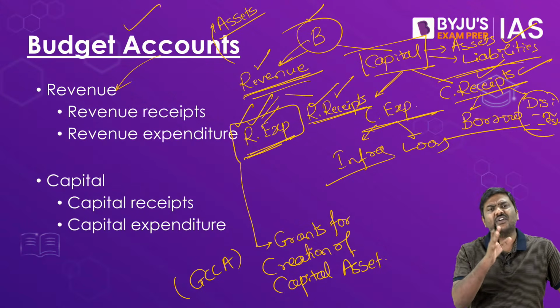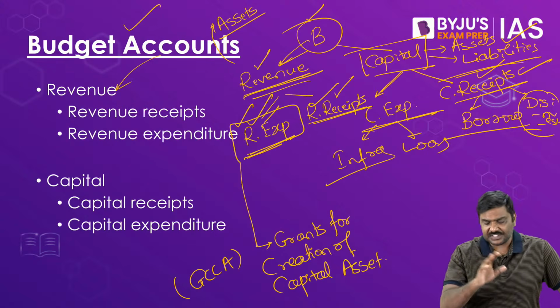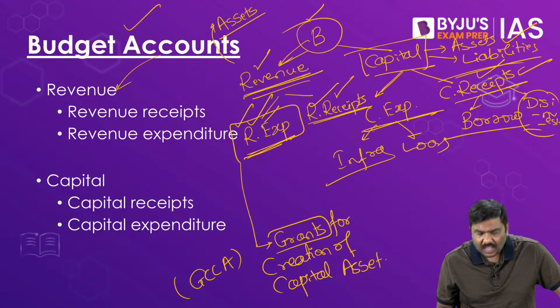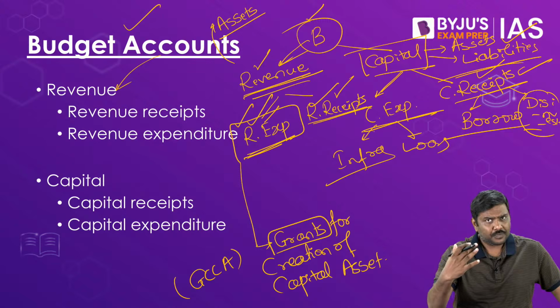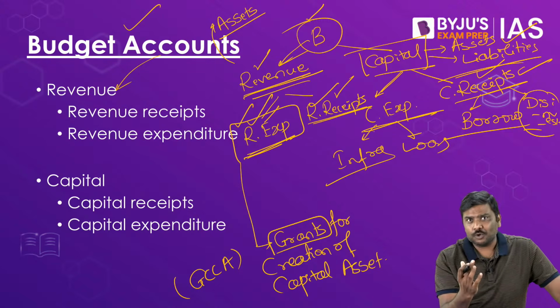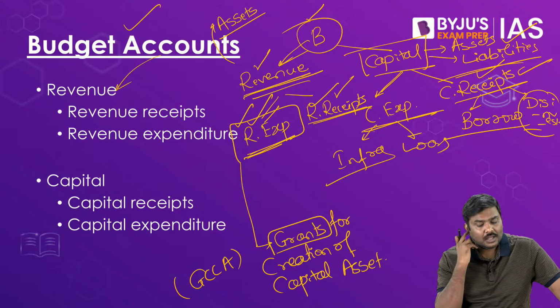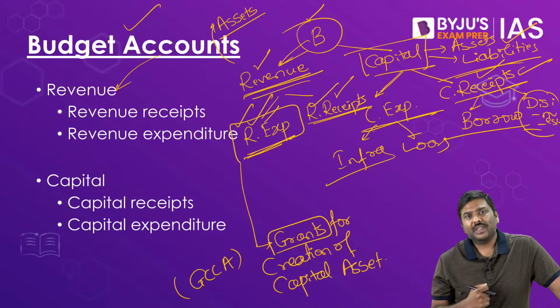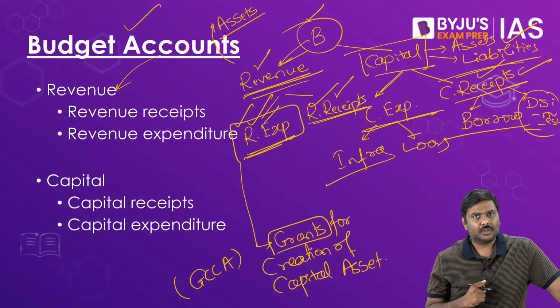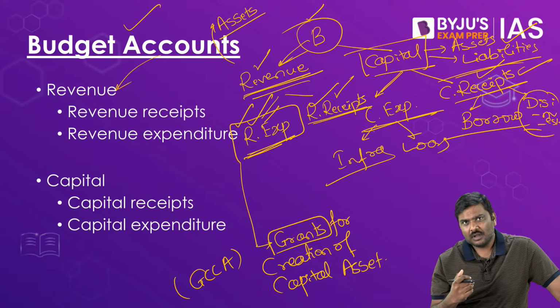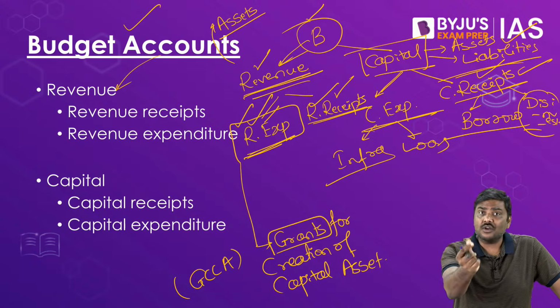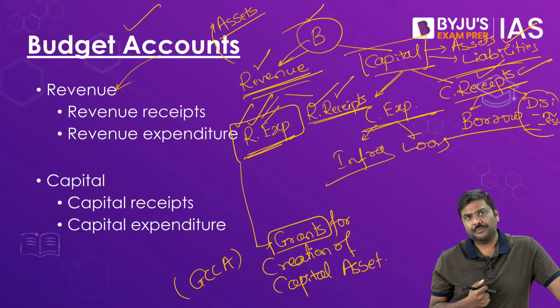What is this grants for creation of capital asset? First and foremost, grants means what? One-sided flow. For example, just a hypothetical example, if I come to you and say, please give me 100 rupees, I will give it back to you, it simply means I am taking a loan from you. I am borrowing from you.